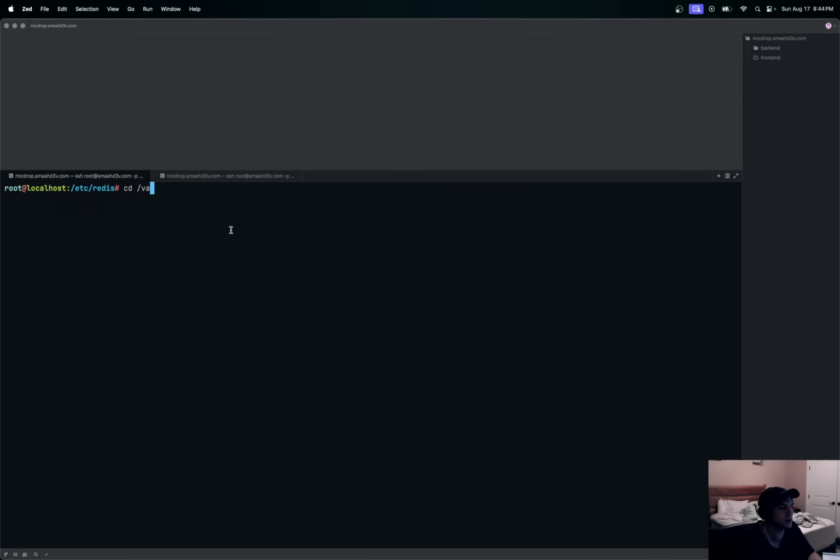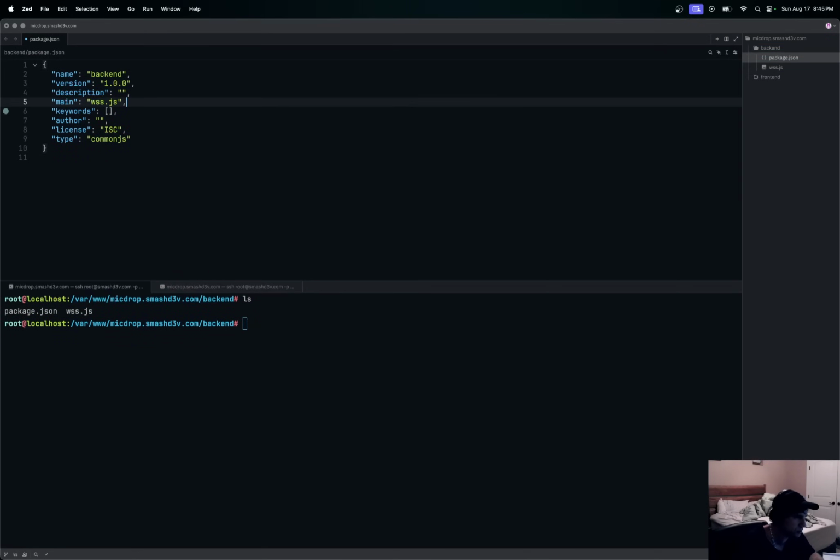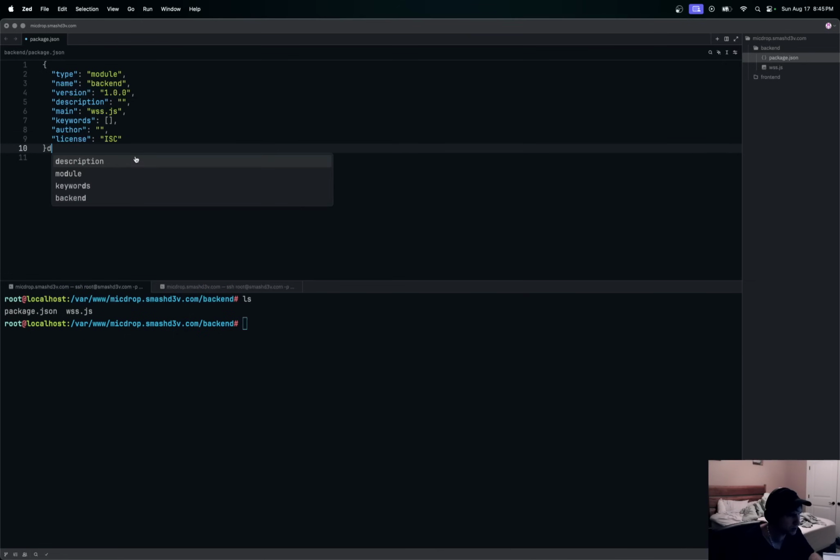Now the big portion of this is getting our backend going. So what's this for the update here? Let me ls this. Yes, we have our package.json here. Is that not going to update? There it is. So let's get this as a module here. We don't need that. We don't want that. And we want to change this up here to type colon module. There we go. And get rid of that last comma there, that makes things break. All right, so package is all good to go.